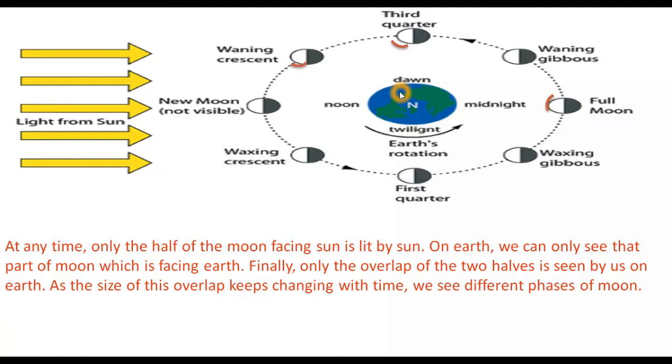And the time period from one full moon to the next full moon is actually 29 and a half days, 29.5 days. In moon-based calendars, this period of 29.5 days is taken as a month. So this is all about the formation of phases of the moon.